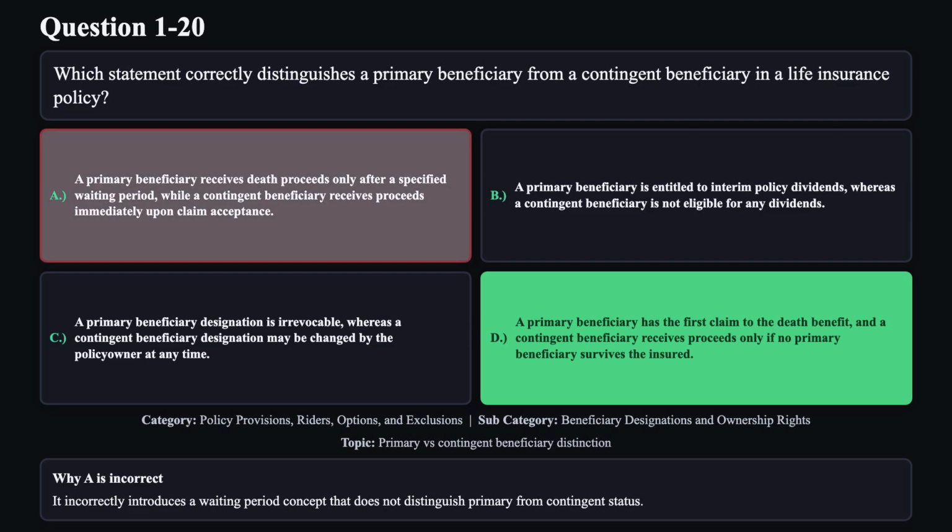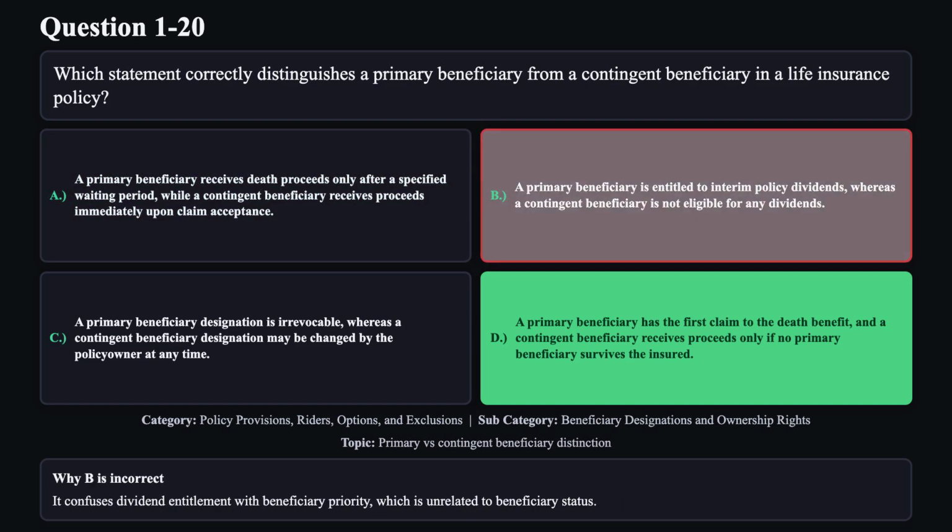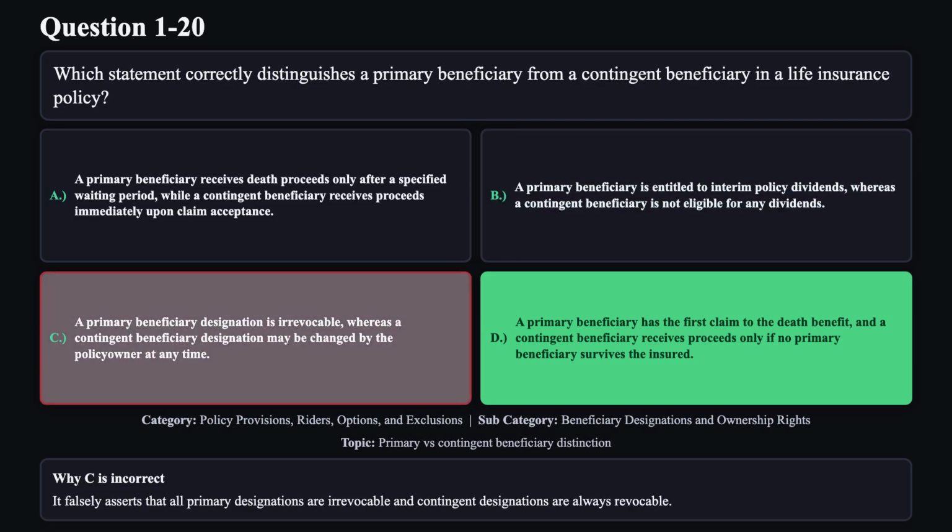Reason A is not correct. It incorrectly introduces a waiting period concept that does not distinguish primary from contingent status. Reason B is not correct. It confuses dividend entitlement with beneficiary priority, which is unrelated to beneficiary status. Reason C is not correct. It falsely asserts that all primary designations are irrevocable, and contingent designations are always revocable.